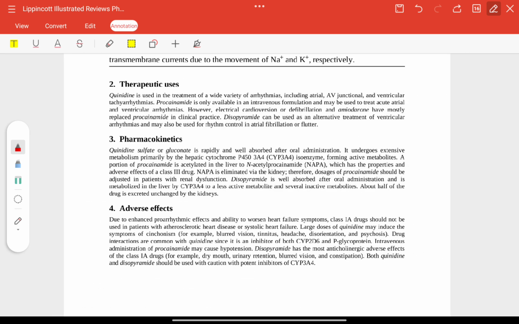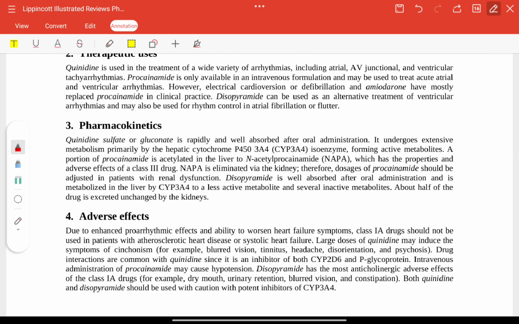Now, therapeutic uses. Quinidine is used in the treatment of arrhythmias, including atrial, AV junctional, and ventricular tachyarrhythmias. Procainamide is the only IV formulation available to be used for acute atrial and ventricular arrhythmias. Disopyramide can be used as an alternative treatment for ventricular arrhythmias. Pharmacokinetics: quinidine sulfate or gluconate is rapidly and well absorbed. It undergoes extensive metabolism by the hepatic CYP450 system. A portion of procainamide is acetylated to NAPA, which has the properties of class 3 drugs.